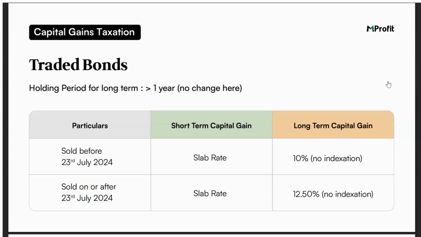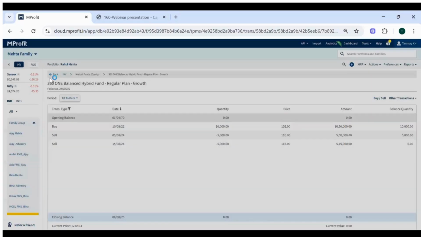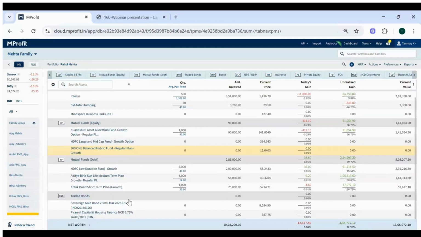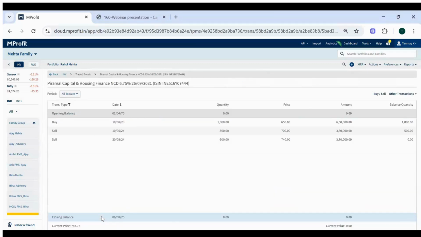Although there has been no major change, I will just quickly show you how you can generate the report for traded bonds as well. So for this example, I have used two different bonds. For this, we'll consider the Piramal Capital Housing Finance Bond. As you see, I've added a couple of transactions. Buy transaction in August 23, sell transaction in May 24, and a second sell transaction in August 24.